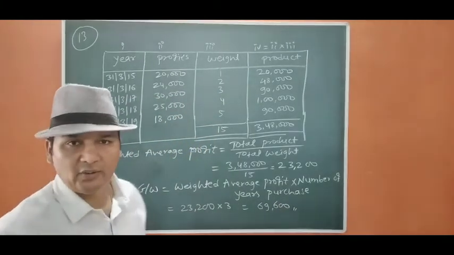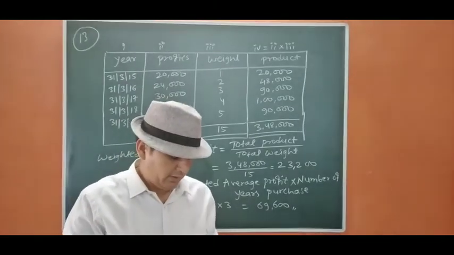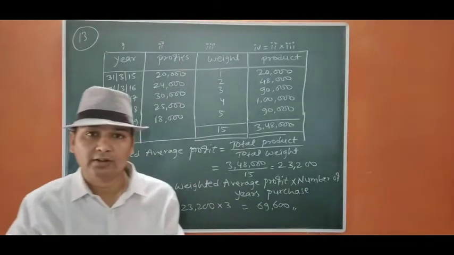This is the end of question number 13. We move to question number 14.